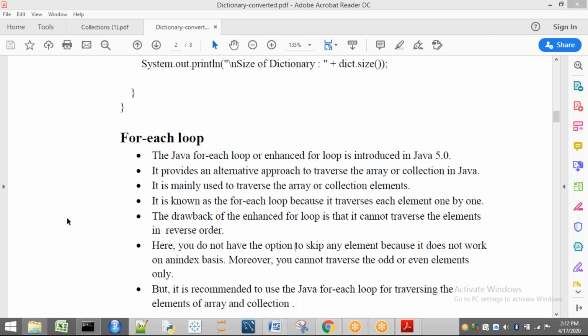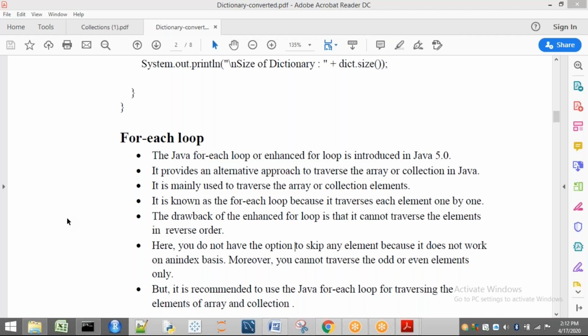In our for loop, what can we write? If I want 0 to 9, I will write i equal to 0, i less than or equal to 9, i plus plus, and System.out.println a of i. For example, if the array has 10 values, it will print 1, 2, 3, and so on up to 10. i plus plus means increment, so we move in the forward direction.